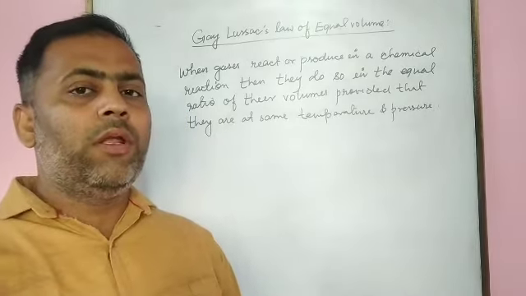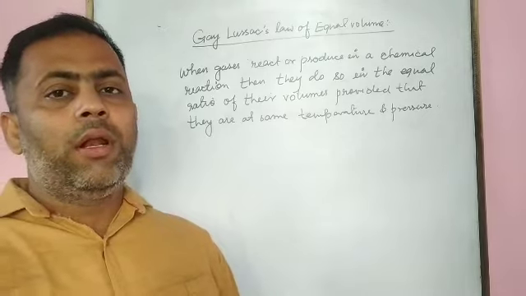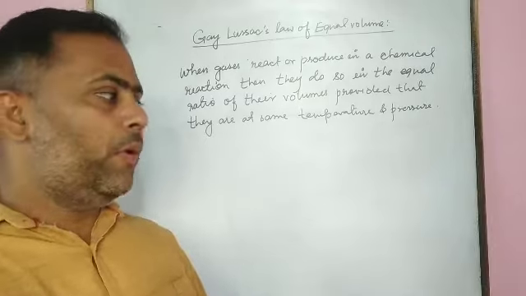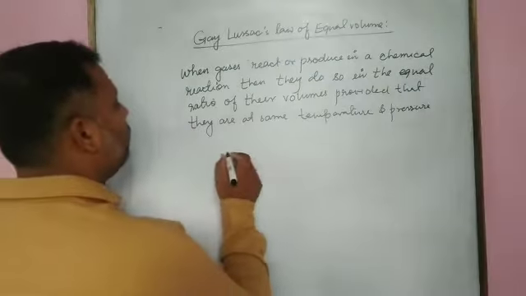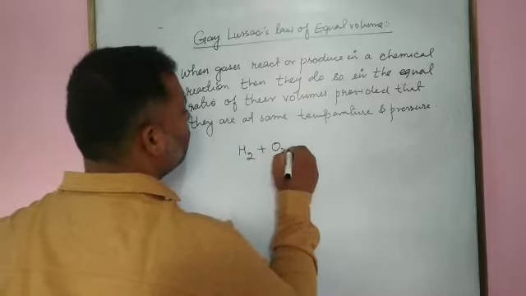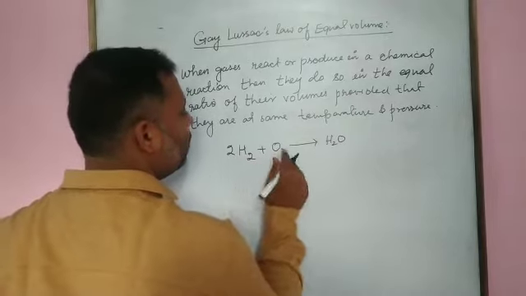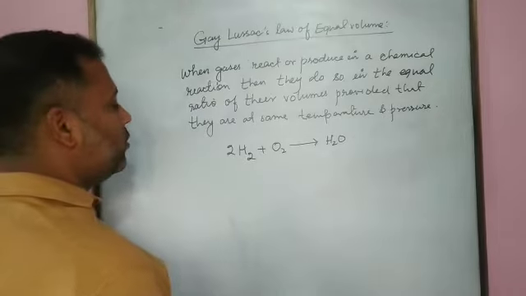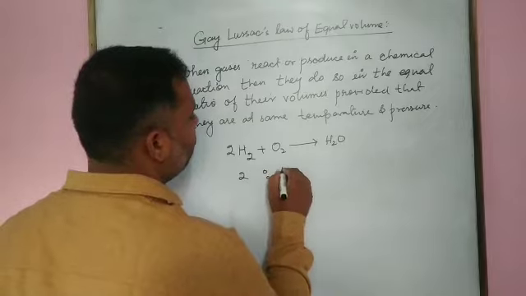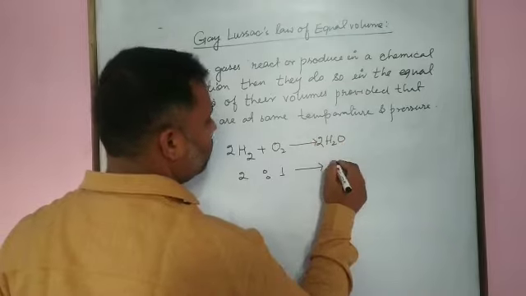This law is only and only applicable for gaseous reactant and product. Let us see what this law says by taking an example. For example, when hydrogen reacts with oxygen to give water, we see the stoichiometric ratio is 2:1 to give 2.